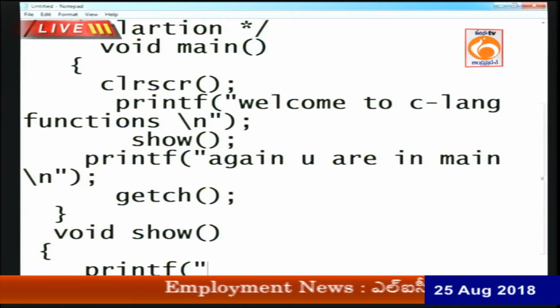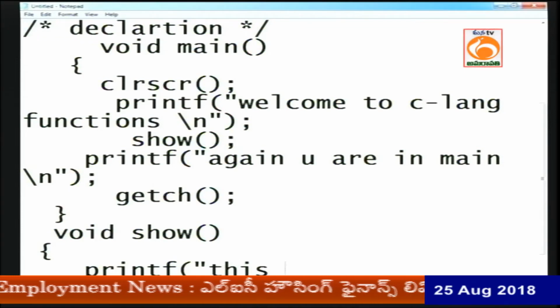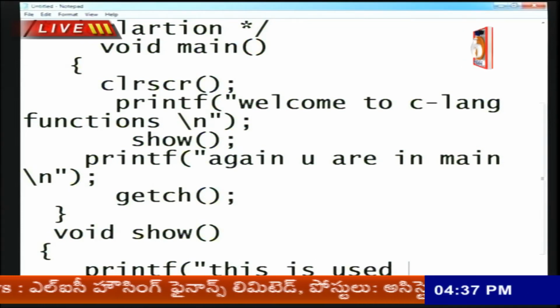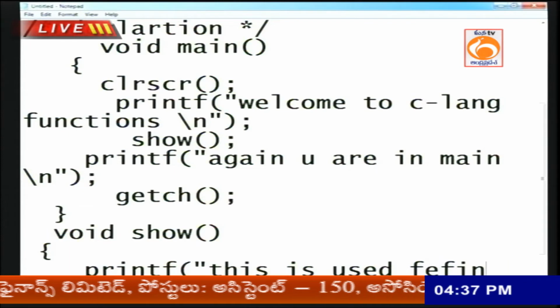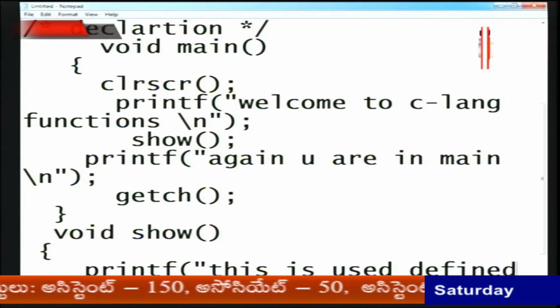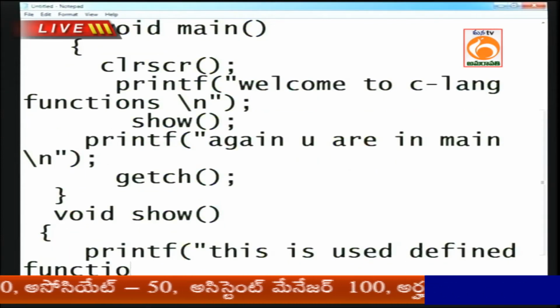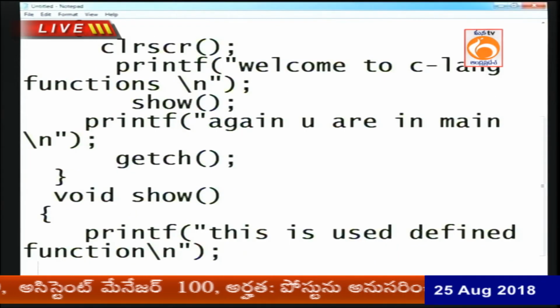What is the message I used here? This is user defined function. Just one message I am giving, this is user defined function.